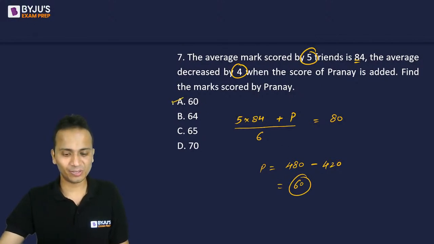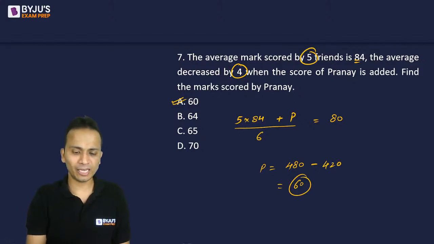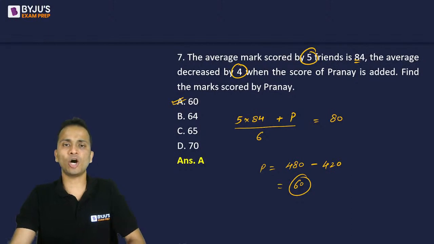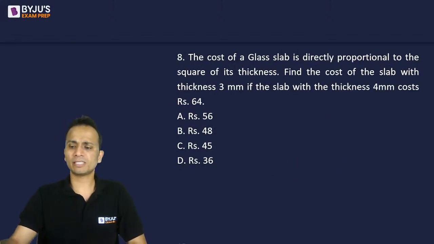Okay, so I think none of you has given the correct answer. The correct answer here is option A. Agrima has given the correct answer just now. It is option A, that is 60 marks. Okay, moving on to question number 8.